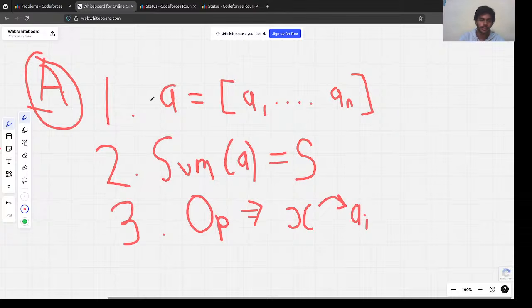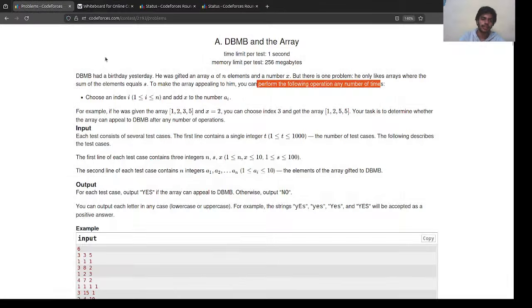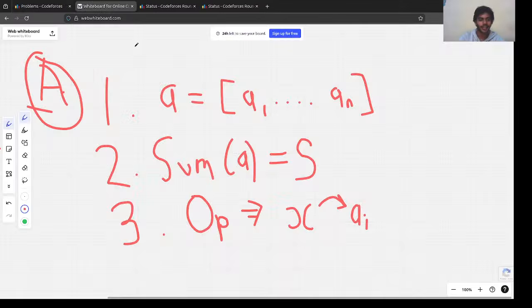So there are 3 things we are given: there is this guy whose name is a little weird, DMBM, and he wants to make an array appealing, and to make it appealing we can do some operations. The operation is that we can add x to any element here.